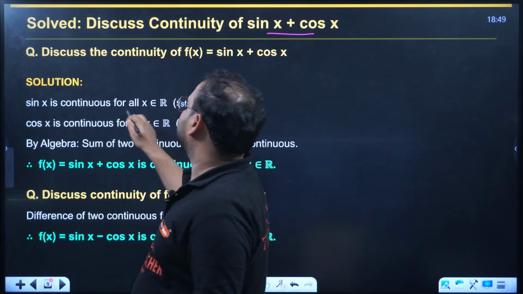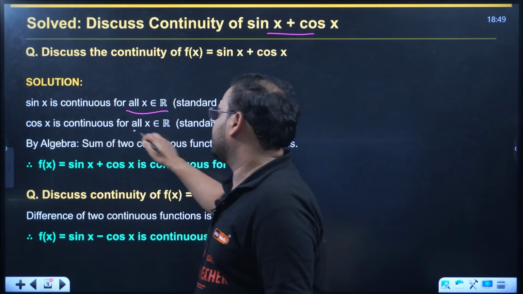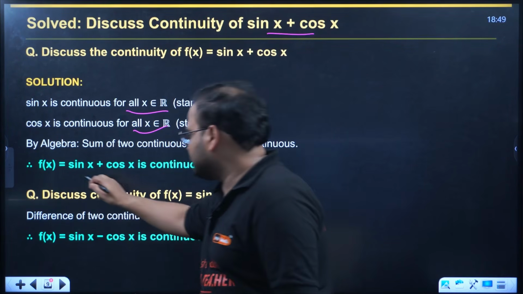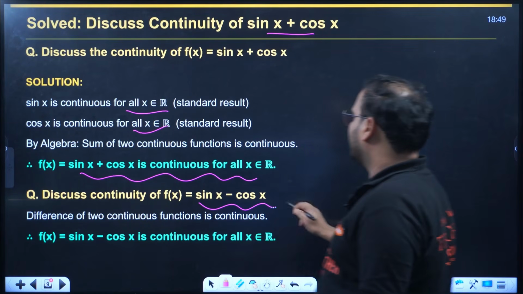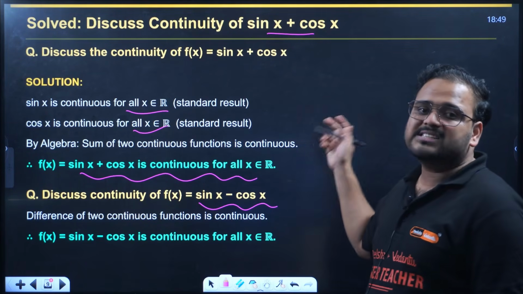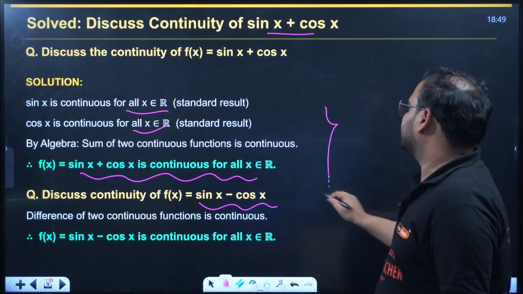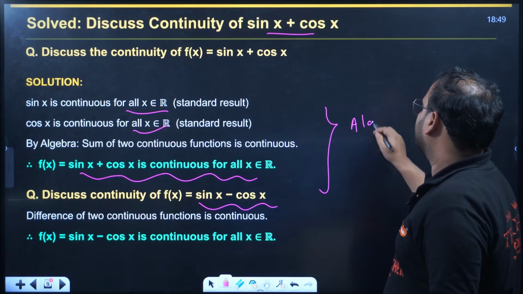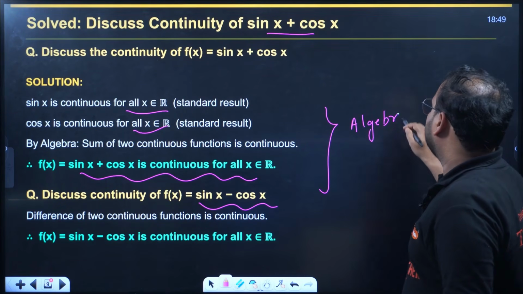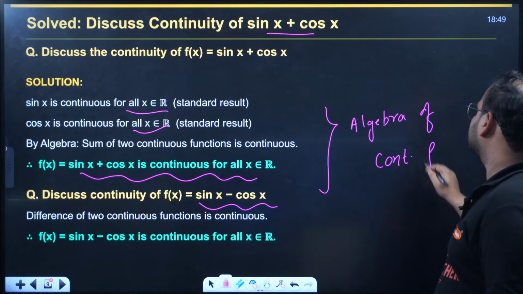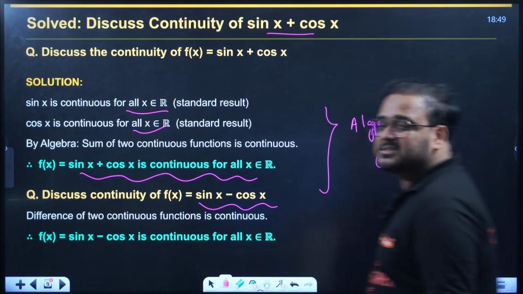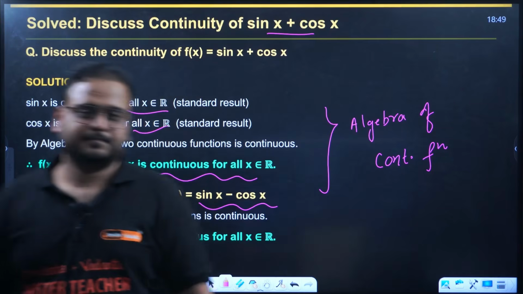Sin plus cos will be continuous for all real numbers, and the difference will also be continuous for all real numbers. From where? Algebra of continuous functions. Makes sense, guys?